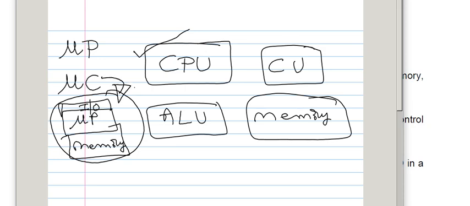In the microprocessor there is no memory unit and IO unit directly available on that particular silicon chip. In the microcontroller package, along with the microprocessor, memory and IO unit will be included in that particular silicon chip. That is the basic difference between the microcontroller and microprocessor.